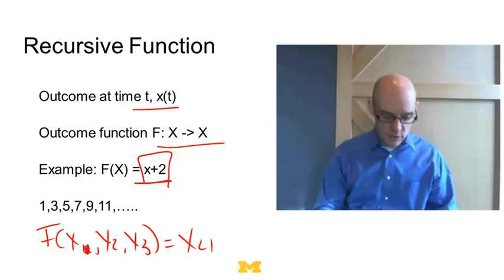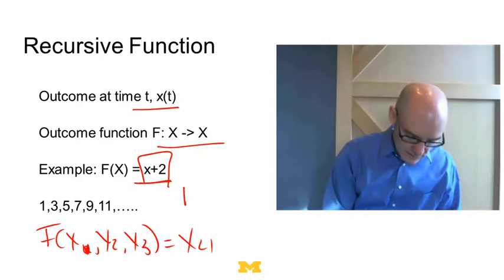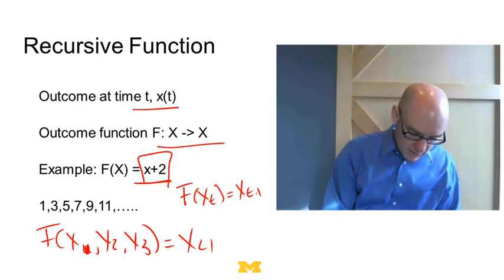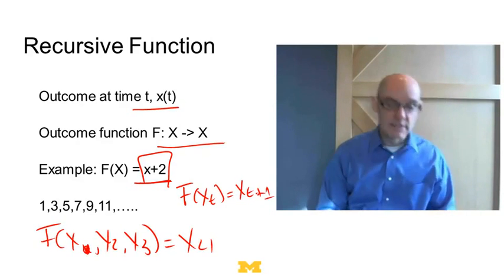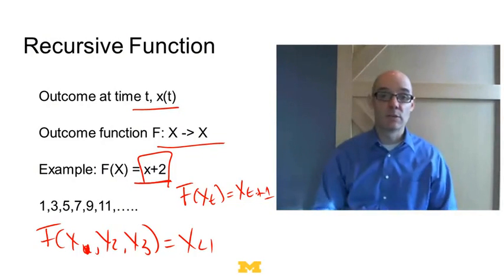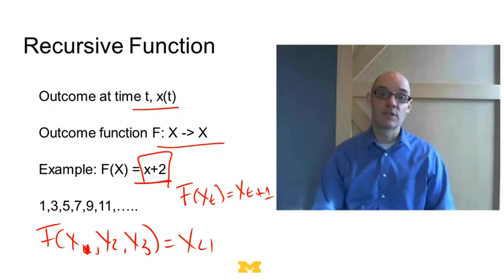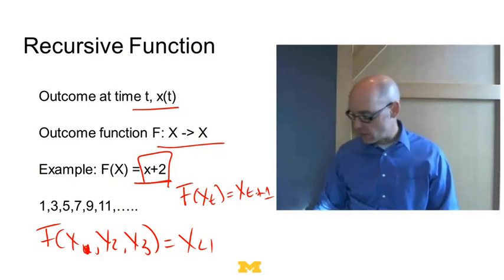That would be a path-dependent process. In a simple recursive function, what happens in this period, f of xt, might only depend on, or f of xt plus 1 might only depend on xt. So what happens in this period only depends on the previous period. We can use these recursive functions to describe processes that are chaotic.